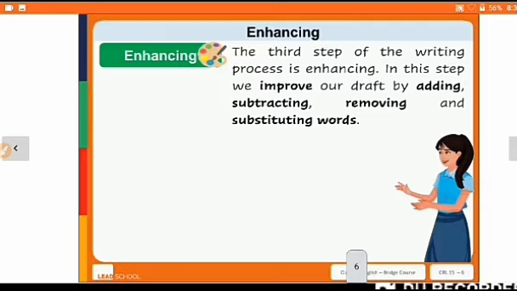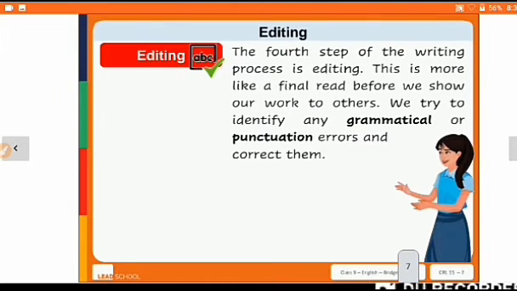Okay, then enhancing, the third step of the writing process is enhancing. In this step we improve our draft by adding, subtracting, removing and substituting words. So enhancing. So next, editing. The fourth step of the writing process is editing.